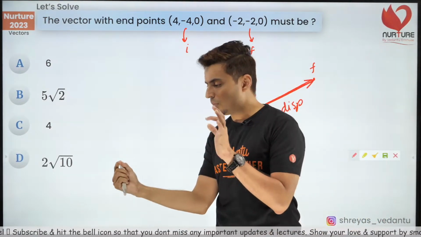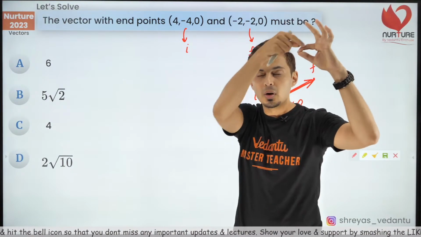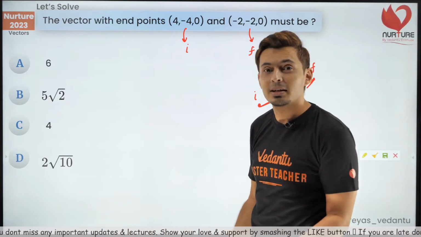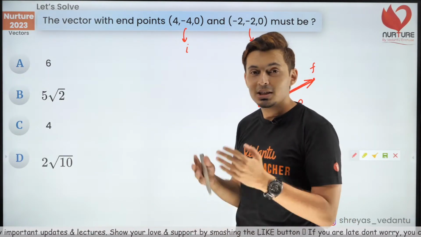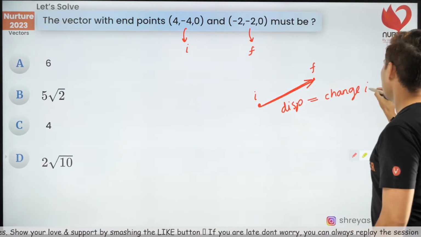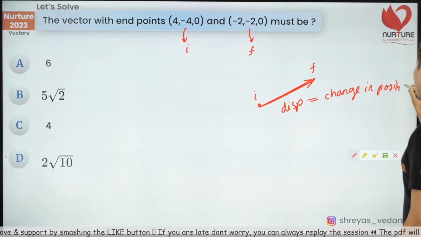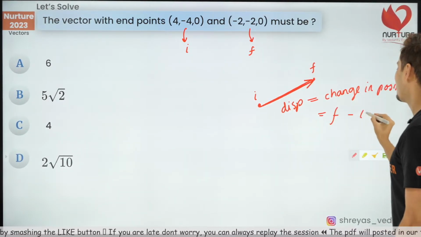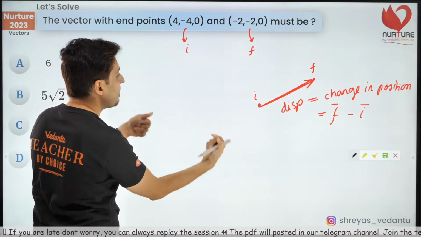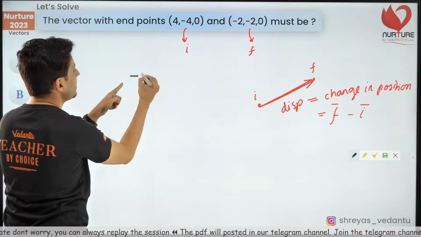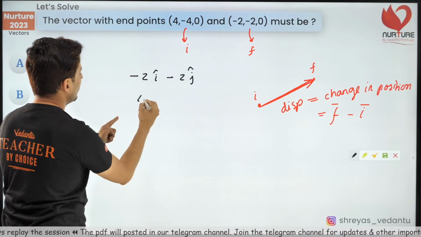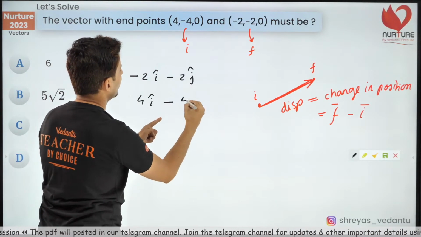When you go from the initial point to a new coordinate, that line segment is called the displacement. And what is displacement, guys? Change in the position. So displacement is change in position. Remember this line. That means it is final position minus initial position. So use this. What is the final position? Minus 2 i cap minus 2 j cap. What is the initial position? 4 i cap minus 4 j cap.